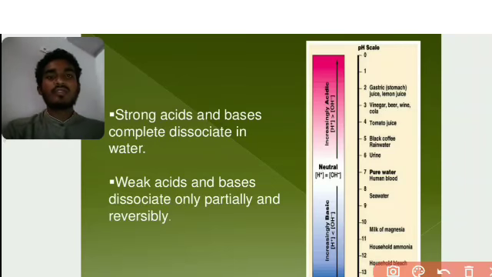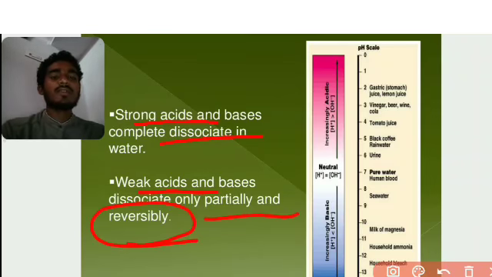Even though we are in the pH scale class, I already told you in previous classes, so today again I will explain this process. Strong acids and bases completely dissociate in water, and weak acids and bases dissociate only partially and reversibly.